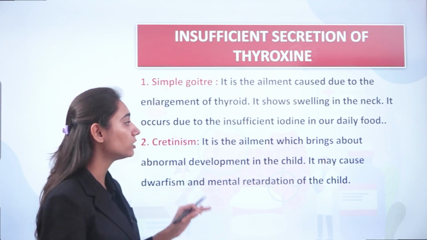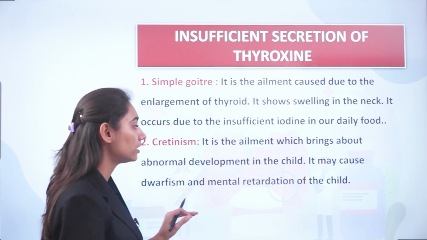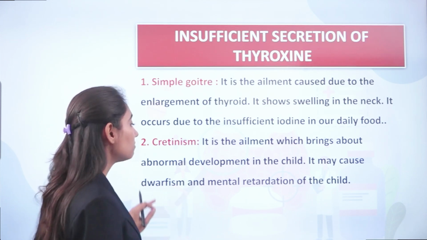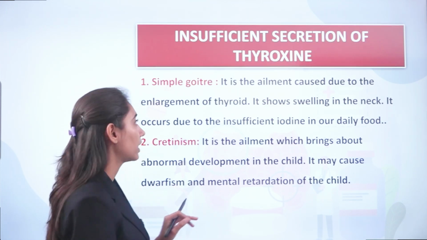Then comes cretinism. It is the ailment which brings about abnormal development in the child. It may cause dwarfism and mental retardation of the child.